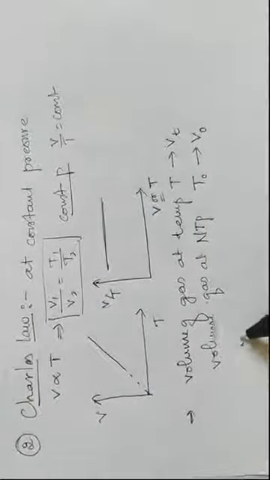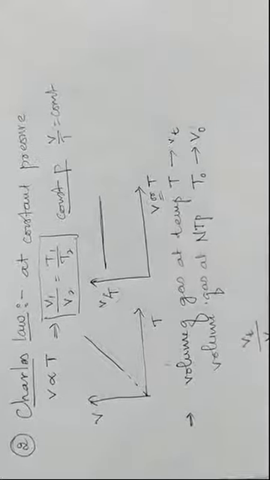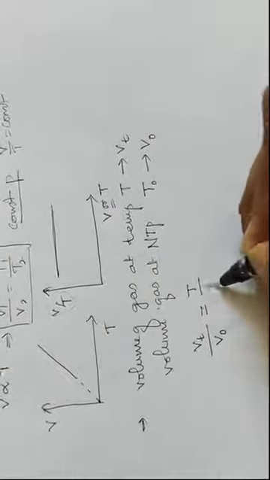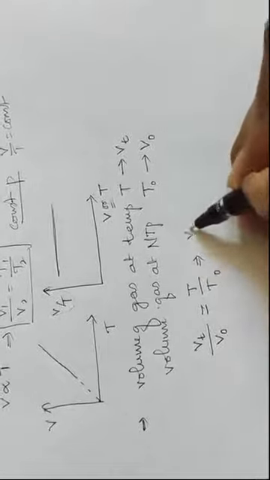By this data, I will apply Charles law. So the volume at any temperature divided by the volume at NTP must be equal to temperature T divided by T0, right? Now I will write this equation as Vt divided by V0. So this T can be written as what?